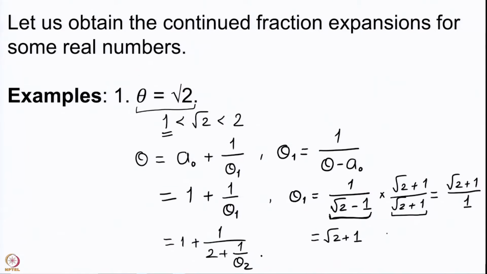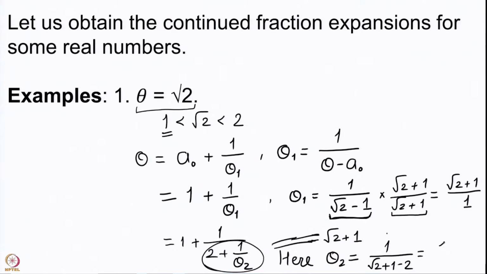You have it to be 1 plus 1 upon 2 plus 1 upon theta 2. Here theta 2 is 1 upon theta 1 minus the integral part, which is 2, and therefore this is root 2 minus 1, but that is what we had for theta 1 as well.